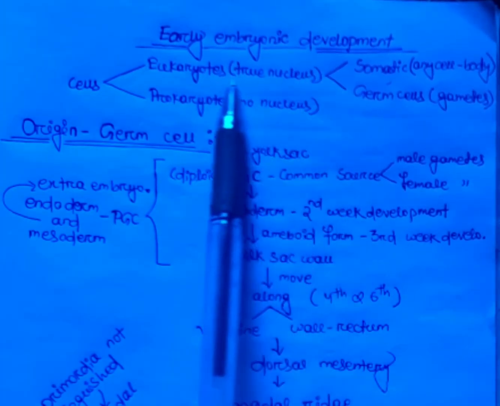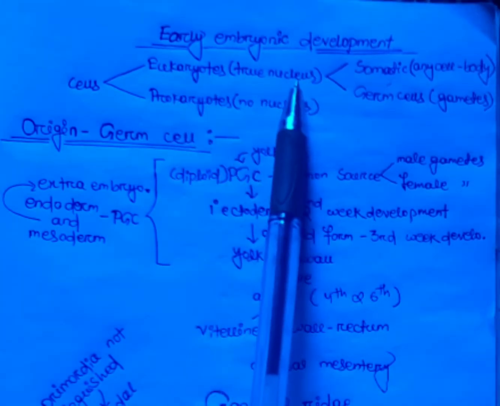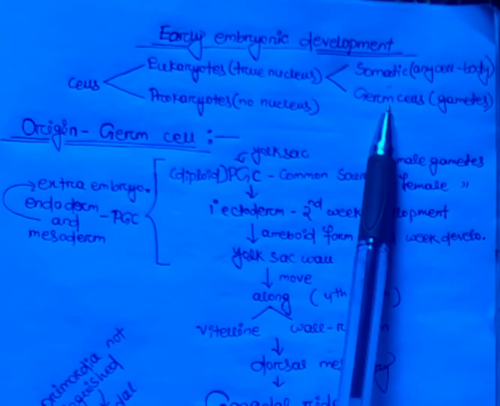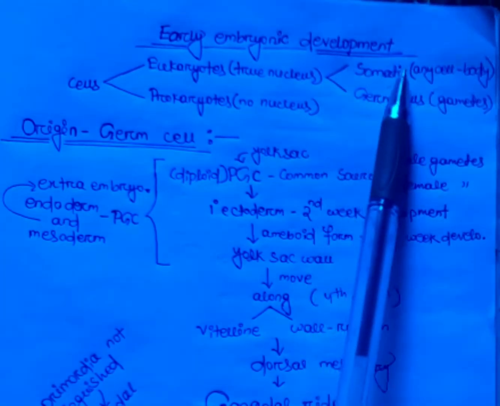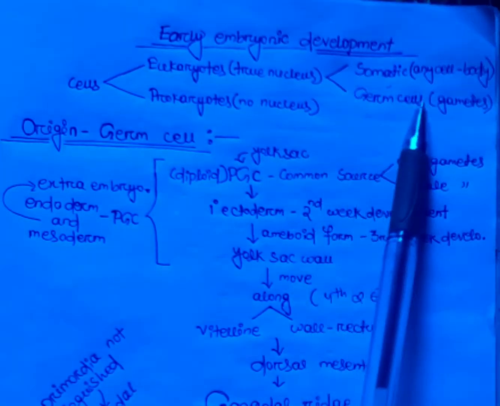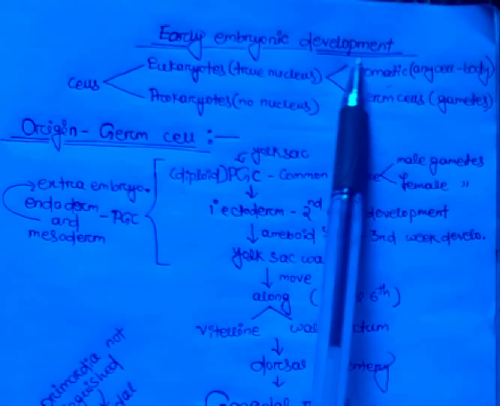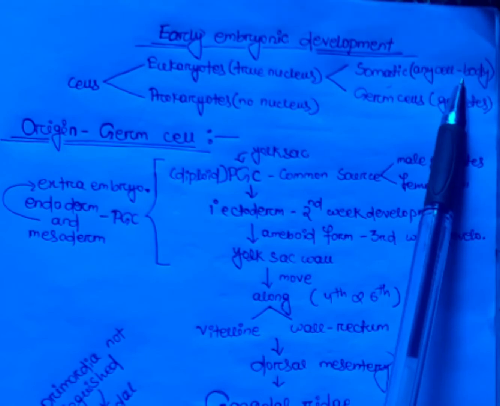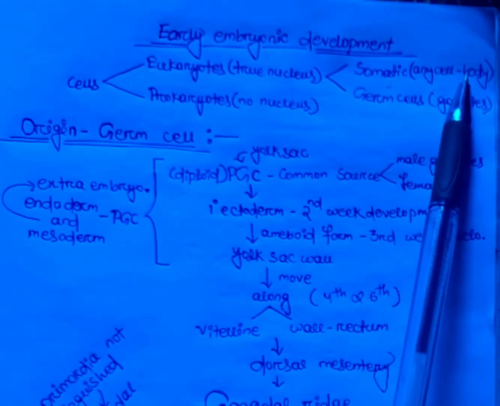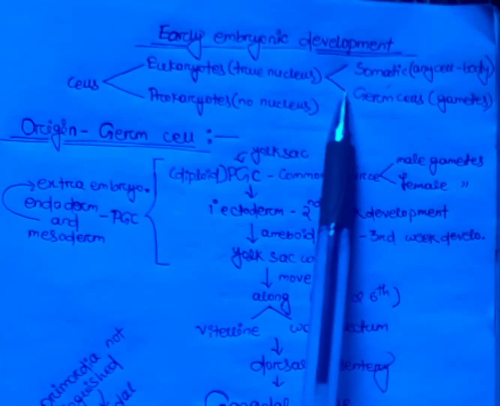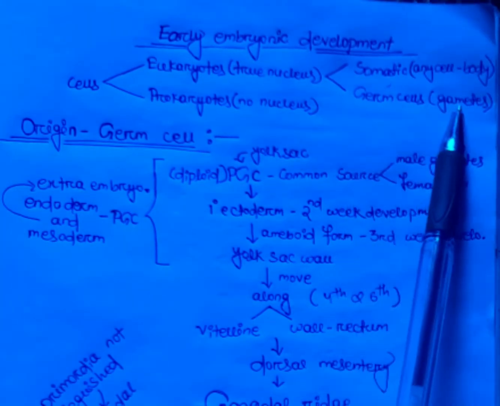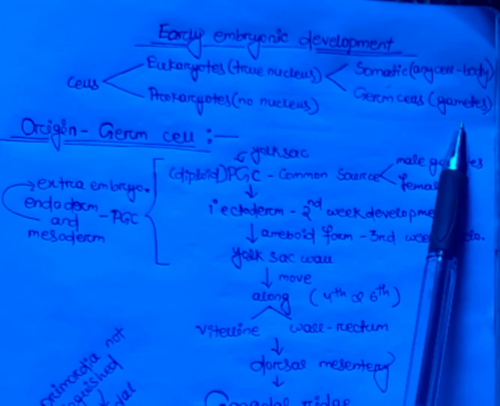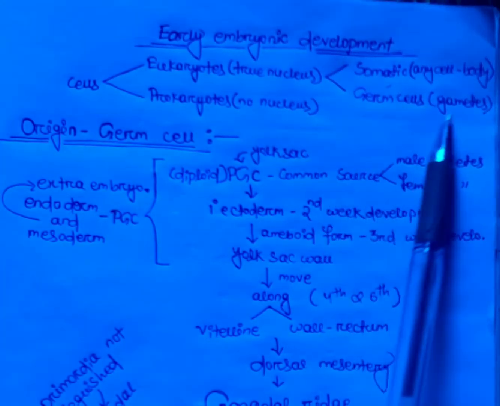Within the multicellular eukaryotes, mostly two kinds of cells are found in their body: one is the somatic cell and another is the germ cell. Somatic cell means any cell present in the body except sperm cells and egg cells, and germ cells are cells that have the capability to produce gametes. They are known as germ cells.